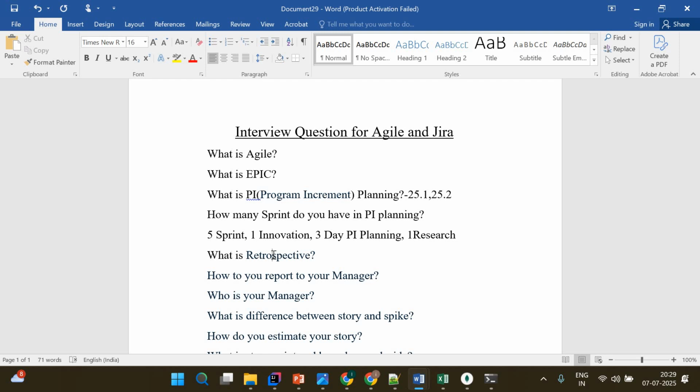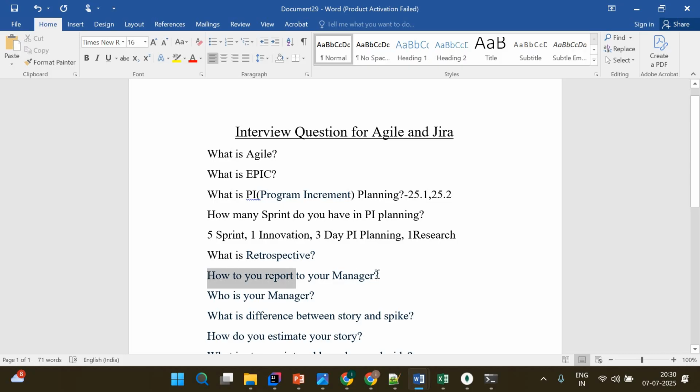And remember that the retrospective will happen for every sprint. So suppose you have 5 sprints. That means how many retrospectives do we have in one PI? In 5 sprints, 5 retrospectives. And the retrospective will happen on the day when the sprint is going to end and the new sprint is going to start. On that day, the retrospective happens, right?